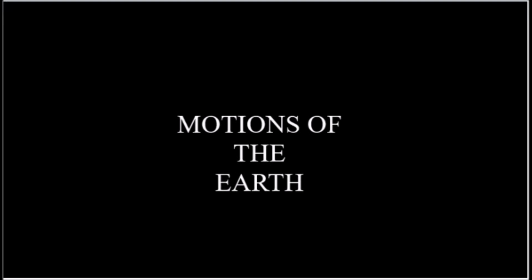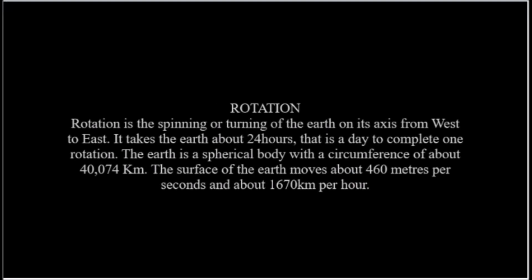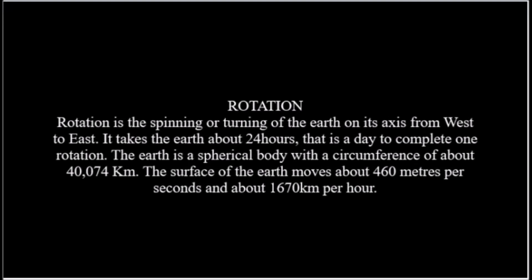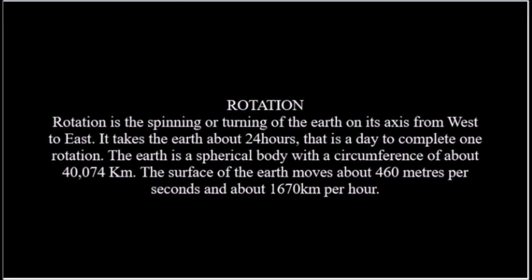Motions of the Earth. There are two motions of the Earth. They are rotation and revolution. Rotation of the Earth. Rotation can be defined as the spinning or the turning of the Earth on its axis from west to east. It takes the Earth about 24 hours, that is a day, to complete one rotation.